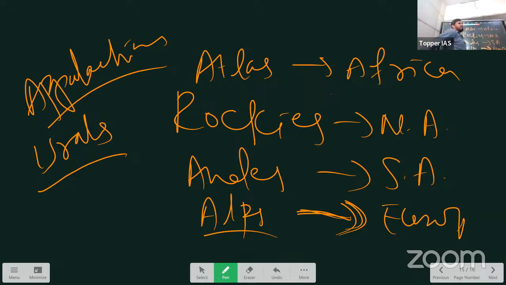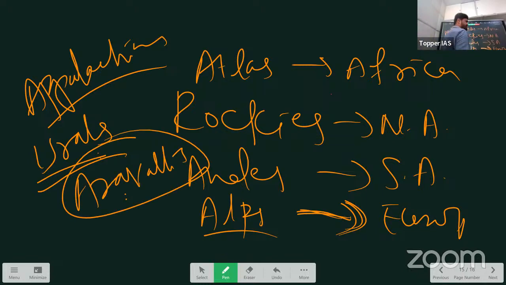The European part lies west of the Urals and the Asian part lies east. Just remember the Urals are in Russia, and the Aravalis in India. The Aravalis are also fold mountains. These are the oldest fold mountains of the earth. Okay, where were we?